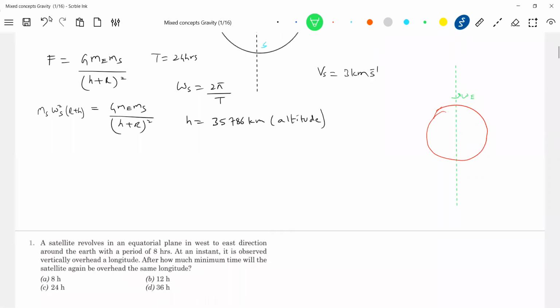Now a student says, sir, why can't this be geostationary like this? The satellite is going to be here. Can it be geostationary? Not possible, no.